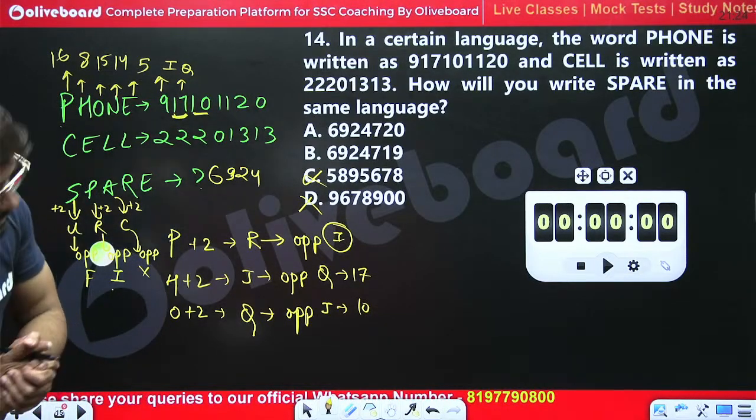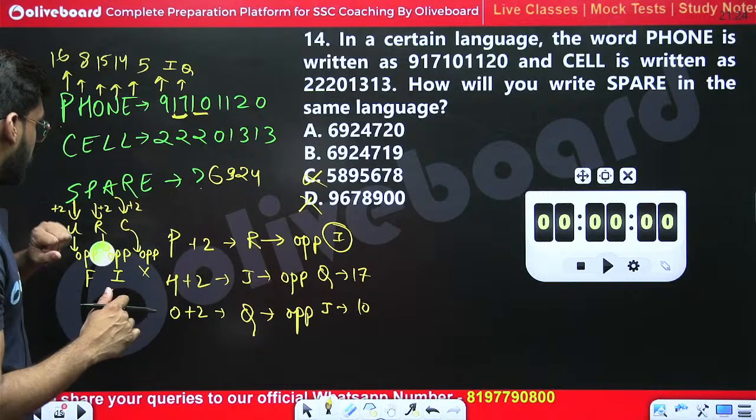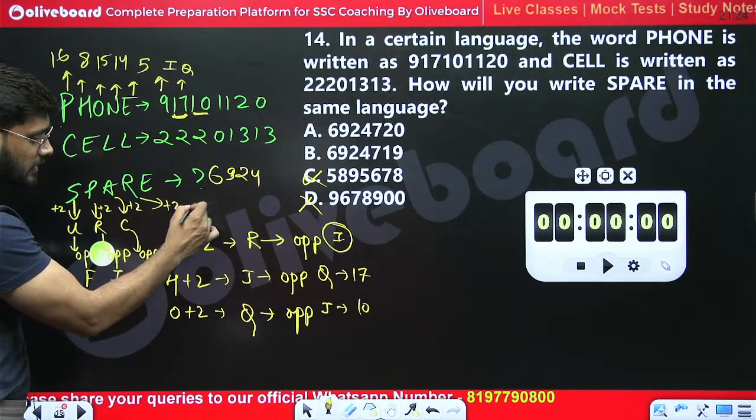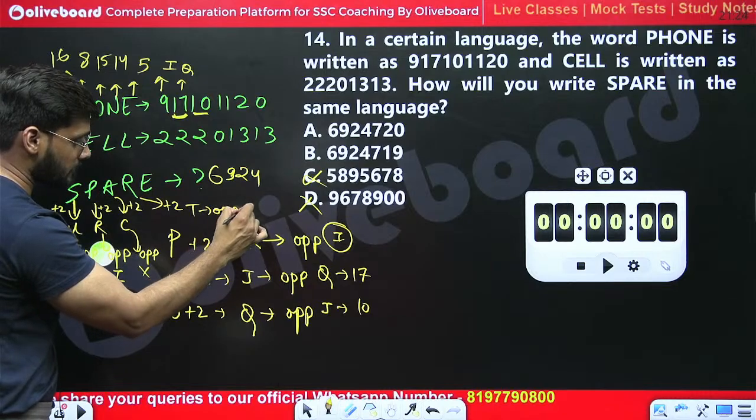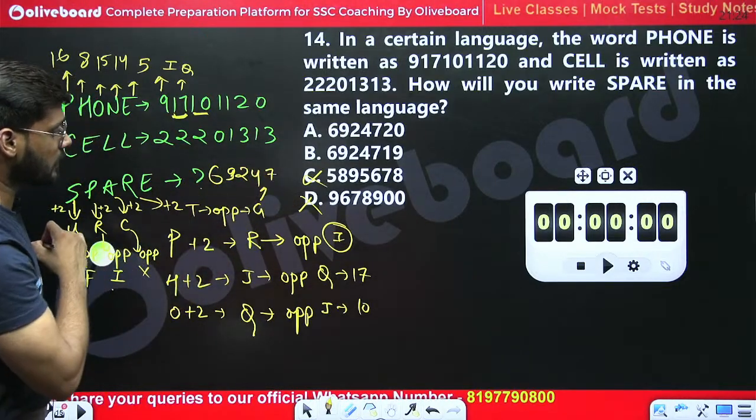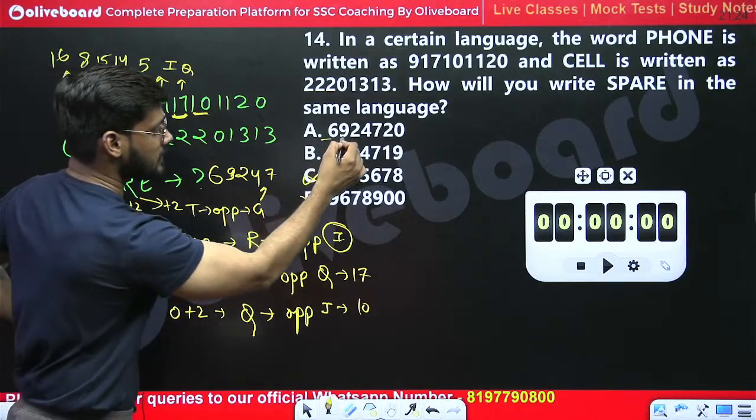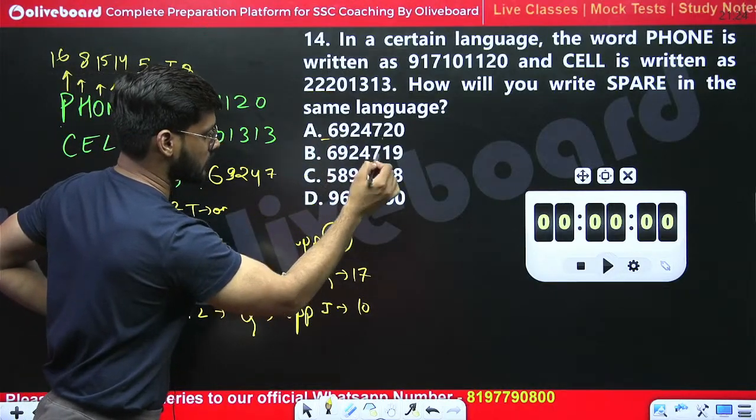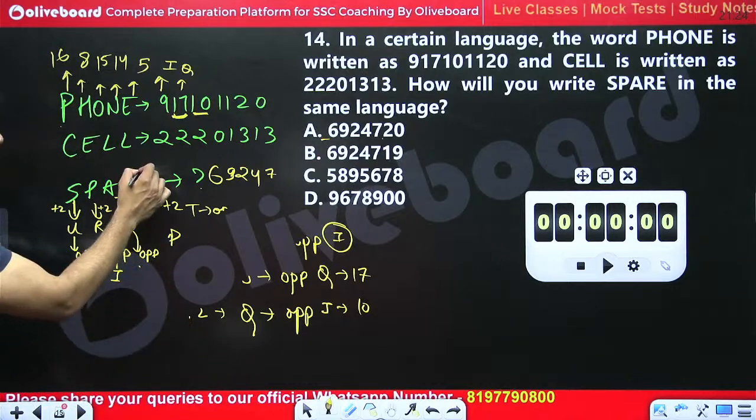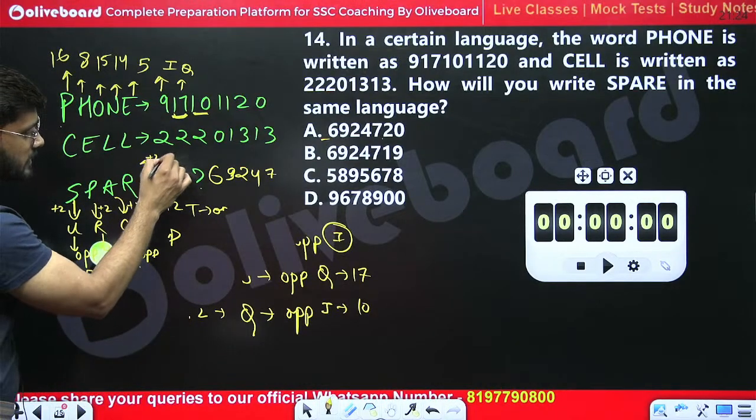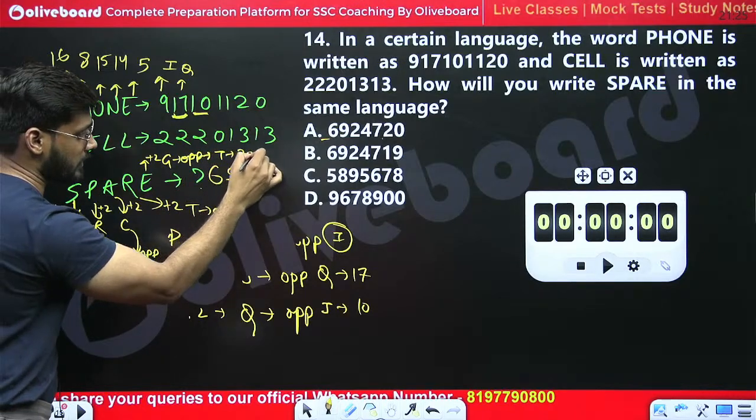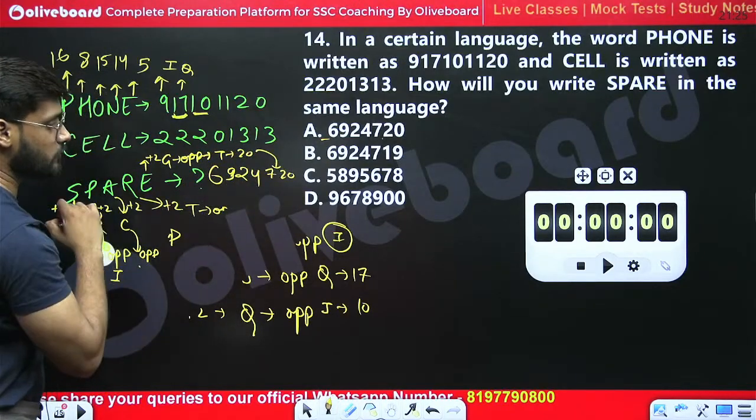Thank you, my dear friend. We are having two options, 6, 9, 24. Now R, if we add plus 2 in R, we will get T, the opposite of T is G, and G comes at 7. 6, 9, 24, 7. And if we add E plus 2, G, the opposite of G is T, and T comes at 20. 6, 9, 24, 7, 20.